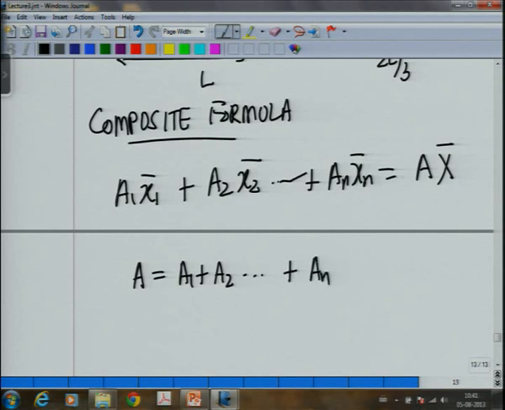You have seen this composite formula for center of mass or composite formula for centroid, where x1 bar is the centroid of A1, x2 bar is the centroid of A2, xn bar is the centroid of An.